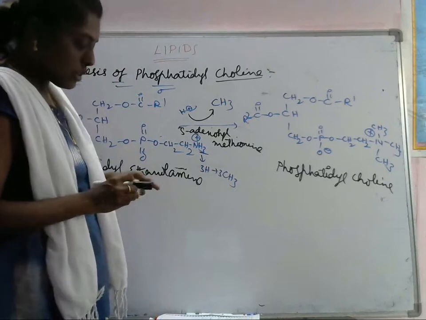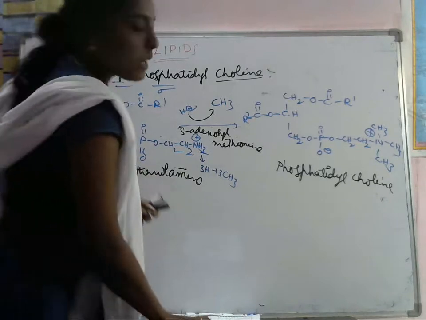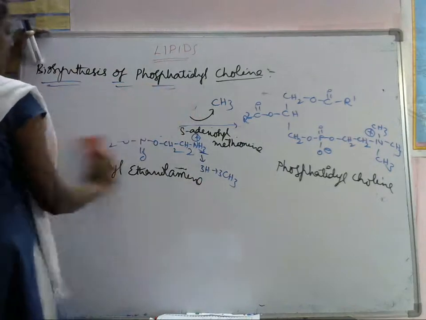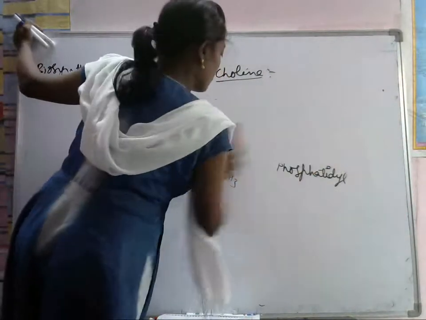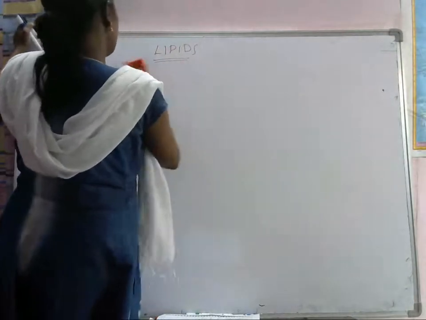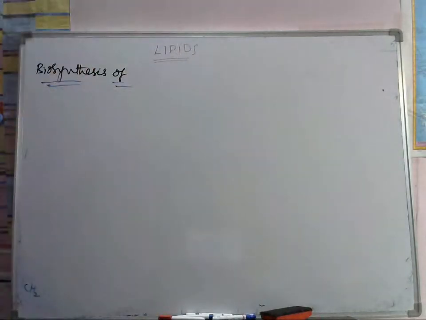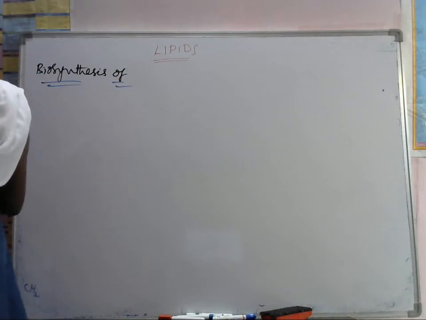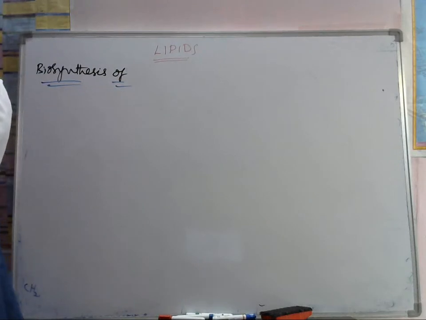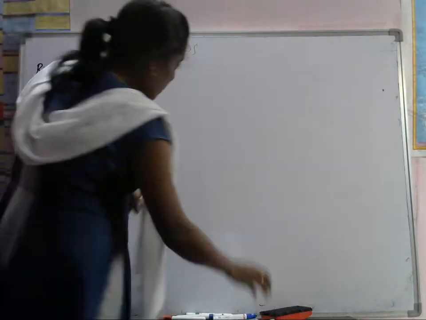Let's see the biosynthesis of glycolipids.